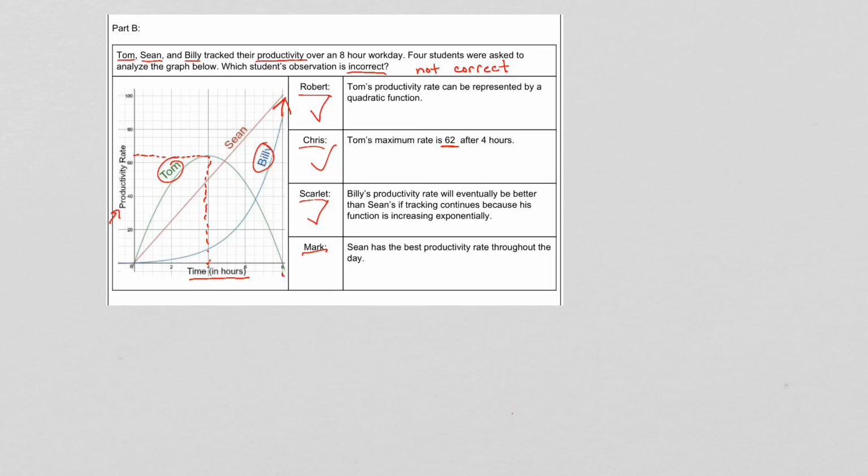Sean has the best productivity rate throughout the day. Well, this is Sean. He's linear, right? Well, he does have the best productivity rate for a little while right here, but eventually Billy is going to exceed his productivity rate. So Mark is not right. He is saying that Sean always has the best productivity rate. So the answer to this one would be Mark.